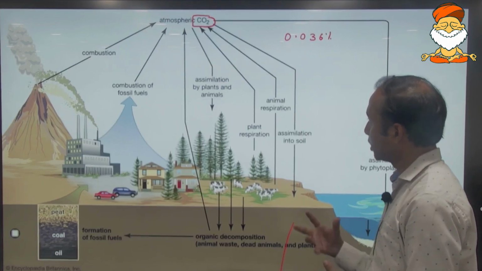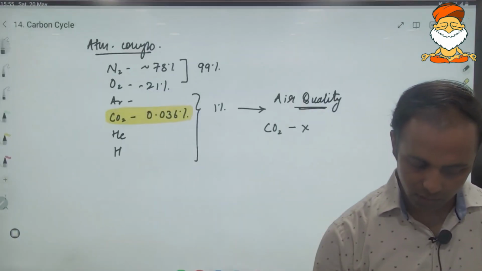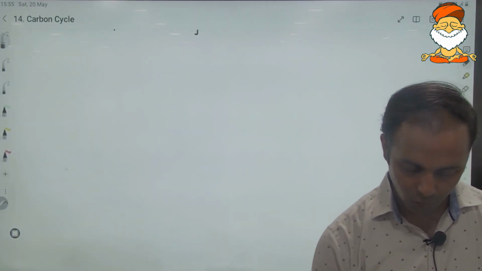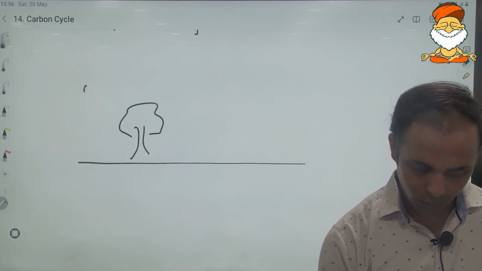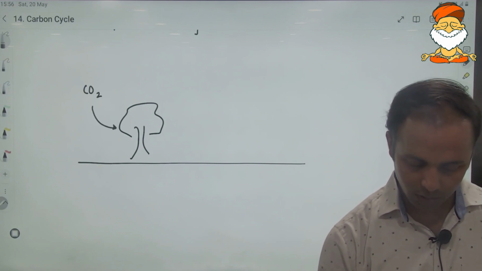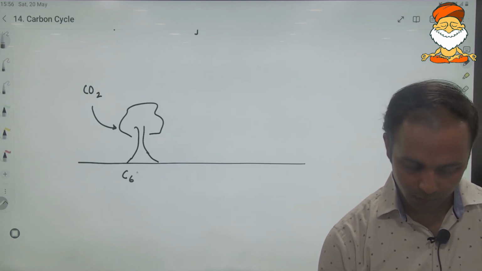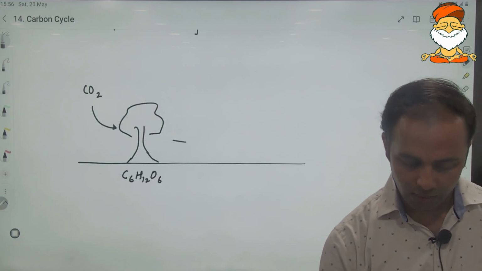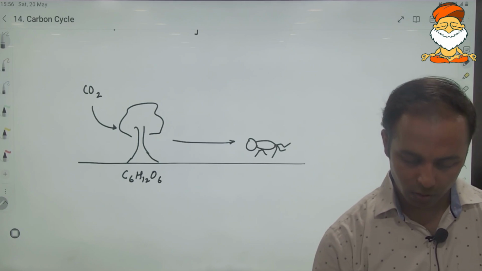Here in the case of the carbon cycle, what we have studied since our school days is that carbon dioxide is used by the plants for the photosynthesis process, and in the process it prepares food, that is cellulose, and this cellulose is consumed by the consumers, be it primary or secondary consumers.